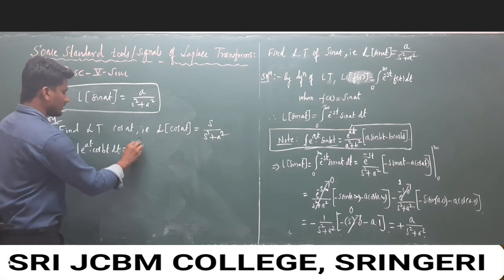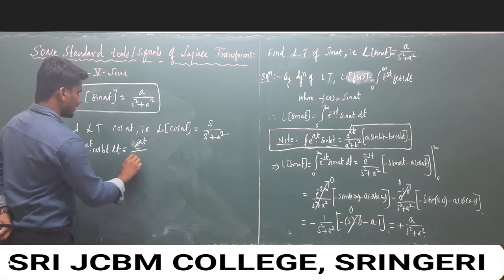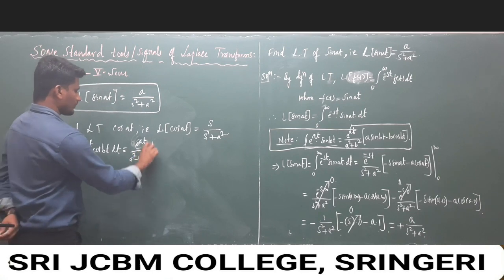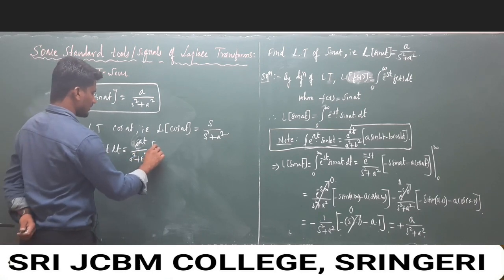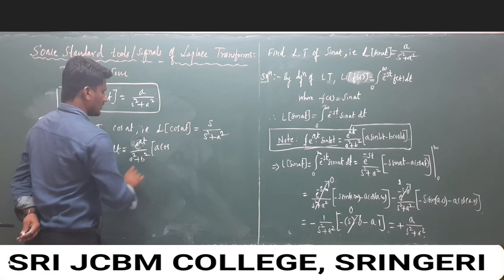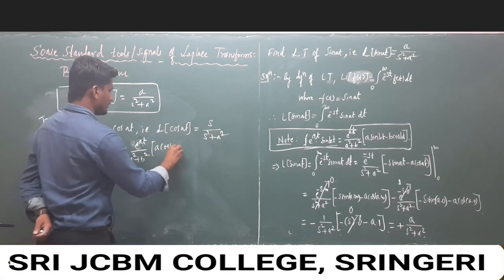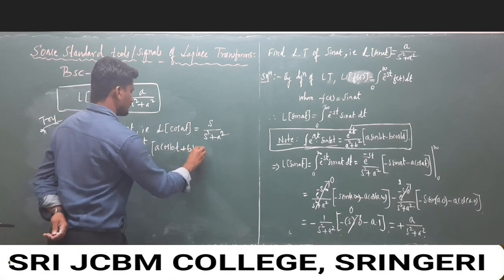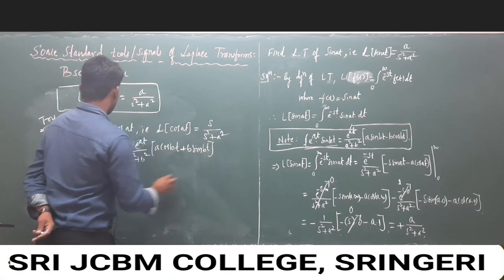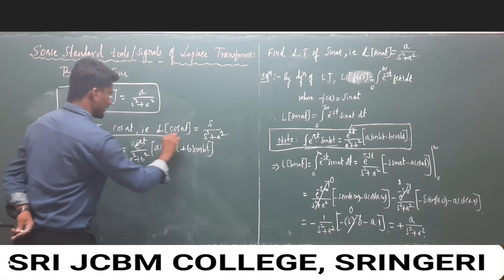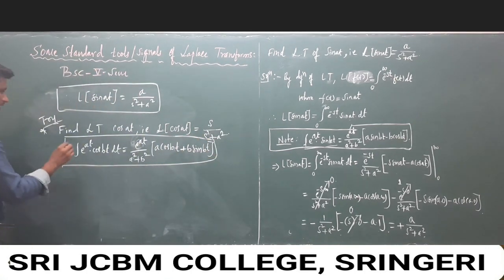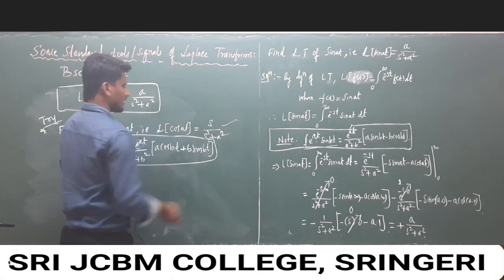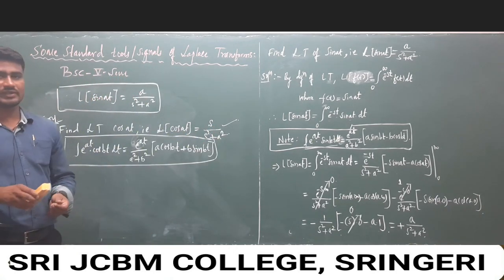e to the power at over a square plus b square, times a cos of bt plus b sin of bt. So apply this condition for cos at and we get the solution s over s square plus a square.